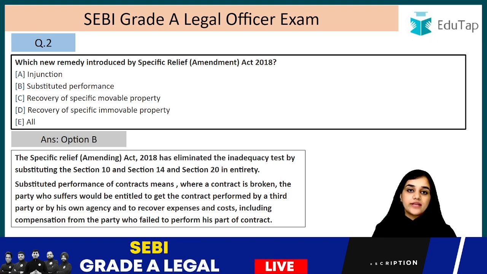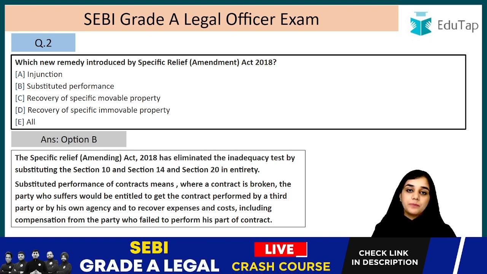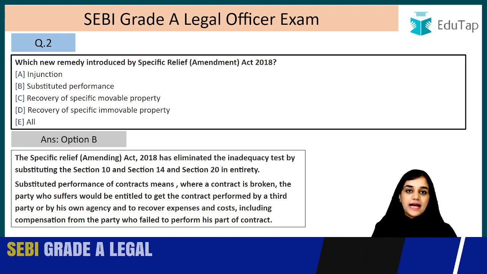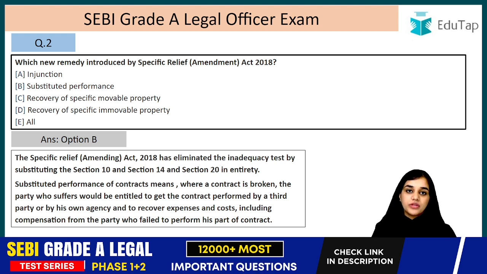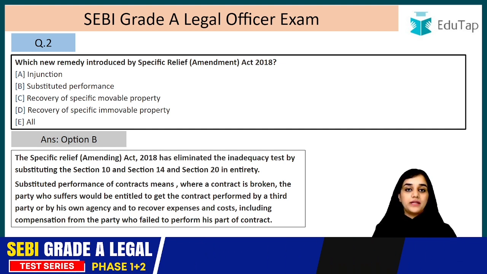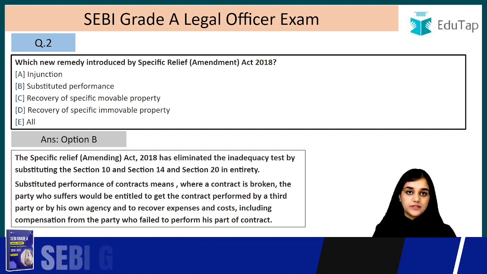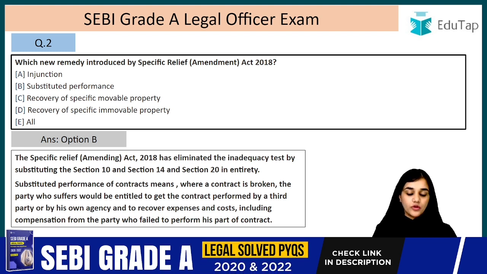So government employs X and X says, okay, I will make this bridge within the given time, but I will be doing that in 1.5 crores. So now the 50 lakhs which are in excess to the previous contract, they are to be paid by who? Are to be paid by A. Who breached the contract, he is going to be liable to pay the expenses and the compensation, right? So this is what substituted performance is.